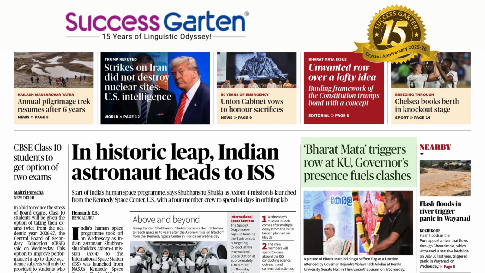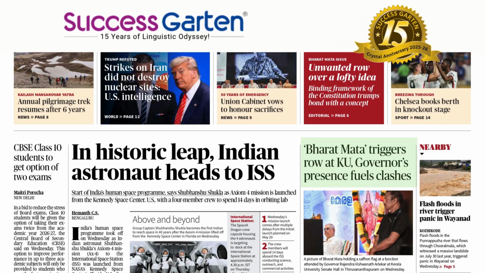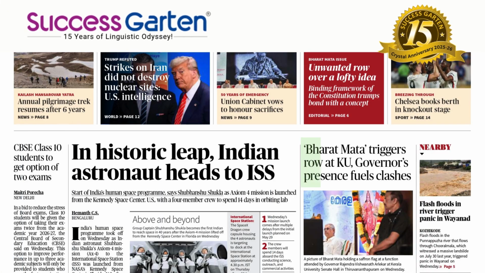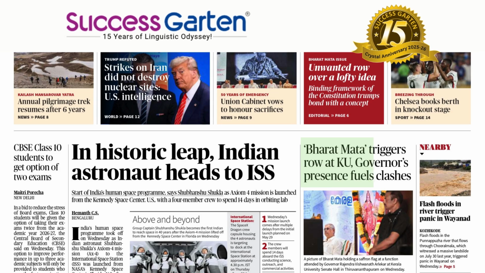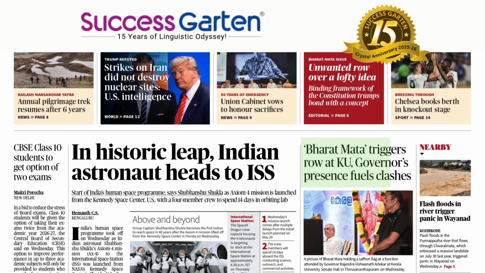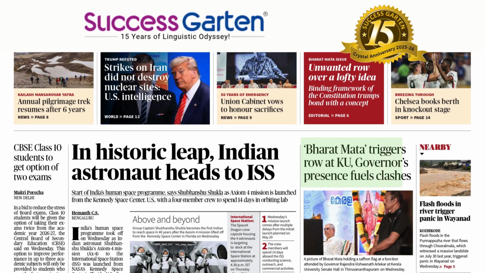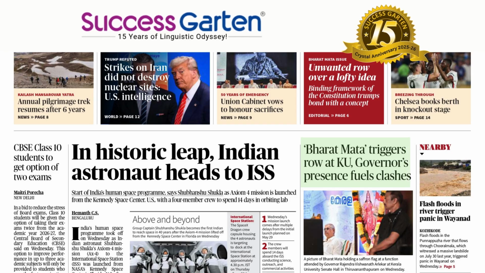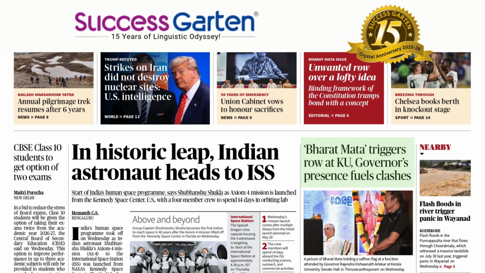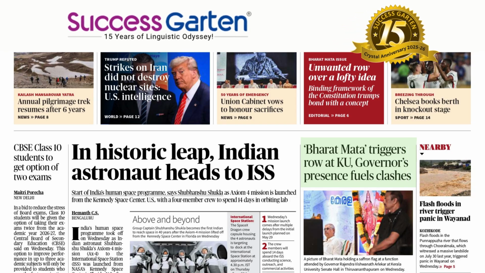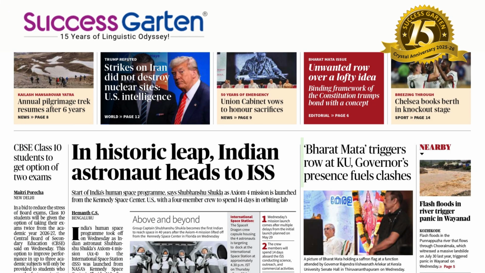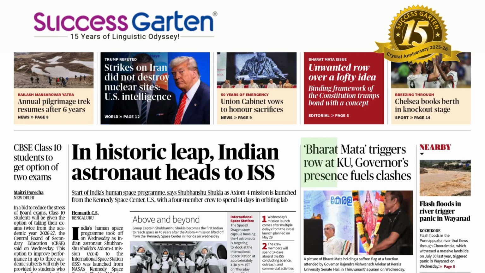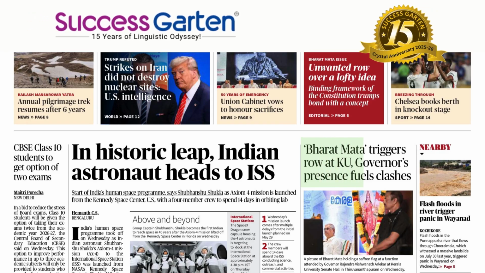Row can have multiple meanings. It can be a noun where the pronunciation is different. Row, you have rows and columns, a line of things, or you even row a boat, but here it has got another meaning and another pronunciation also. Row, a noisy argument. Triggers row at KU, Kerala University.